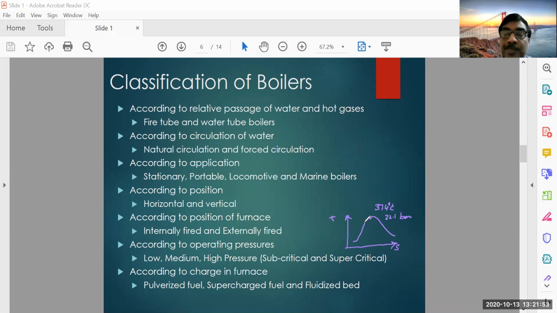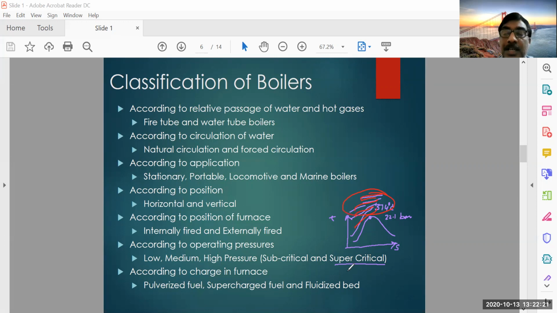Okay, so supercritical boilers means the heat will be supplied above the critical point only. It will be operated in the critical zone only. These are used basically in nuclear power plants and all, because a very high density of energy will be there.